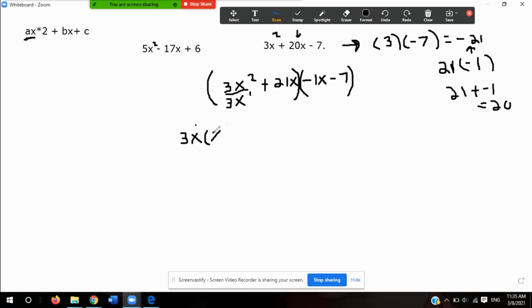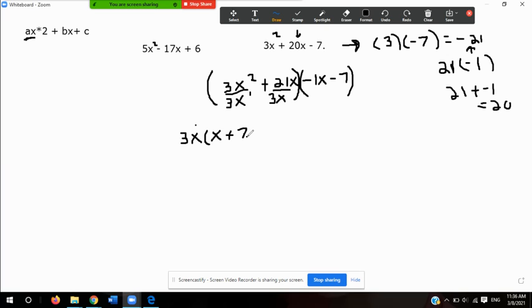It would be the same. And then you divide by 3x on this side as well. And 21 divided by 3 is 7. So that would be positive 7x.